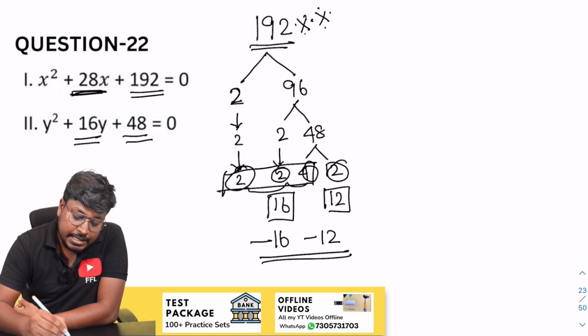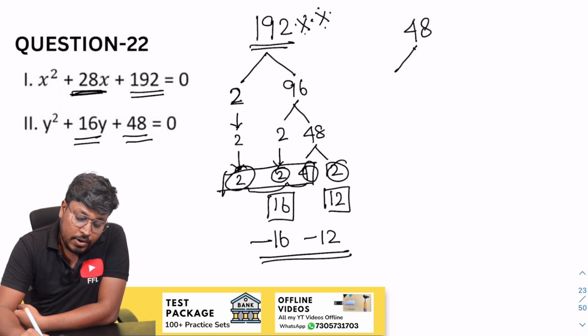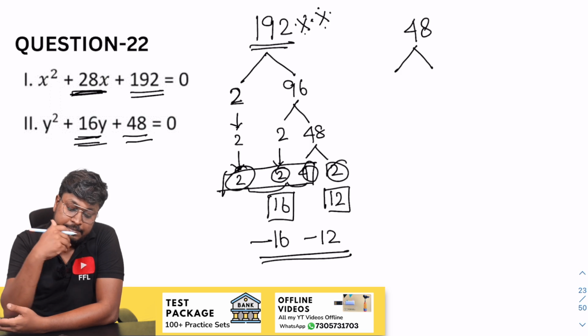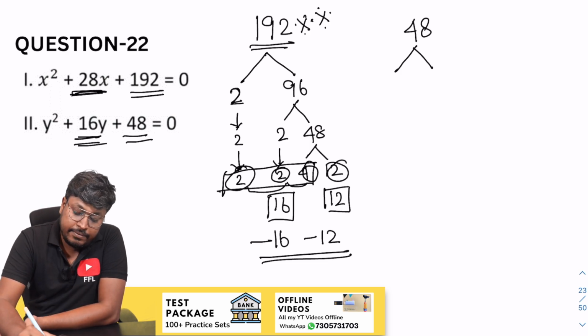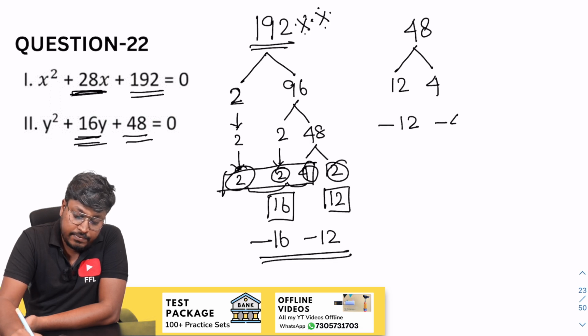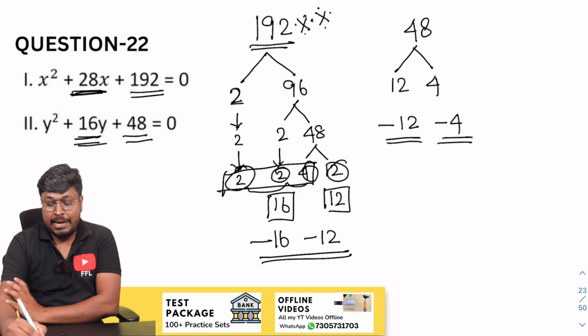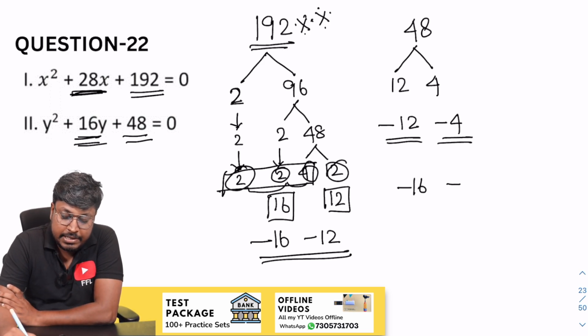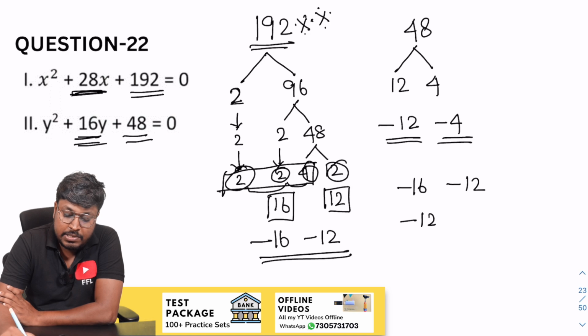So next will be 48. For 48 we have to get 16. So 12 4s are 48, so minus 12 and minus 4. So now the comparison part. This will be the factors of y, and here minus 16 and minus 12 are the factors of x. So minus 12 and minus 4.